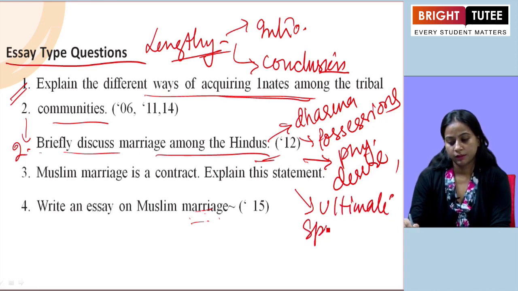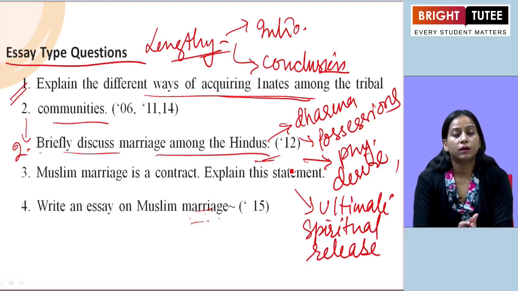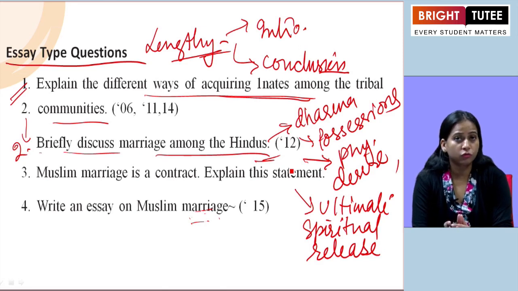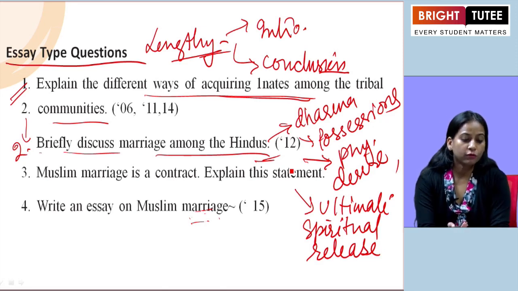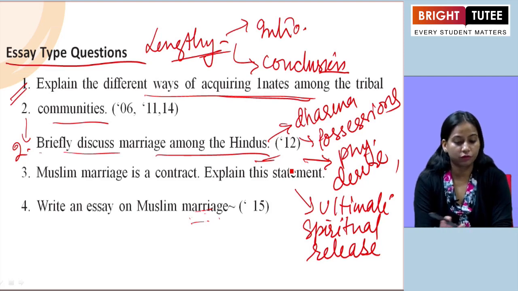So, we can also mention that marriage here is one of the important parts of the rituals. Rules of mate selection, how the mate selection is being done.